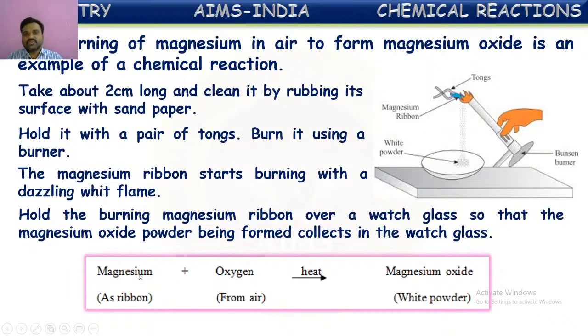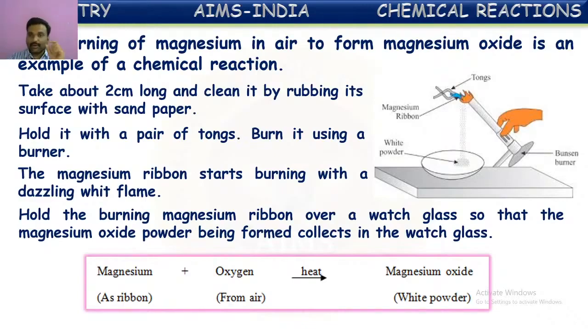First, magnesium is taken and burnt in air, that is, it is allowed to react with the oxygen present in the atmosphere. So magnesium reacts with oxygen and forms magnesium oxide. Initially we had substances like magnesium and oxygen. Finally, after the reaction they formed magnesium oxide, which is a new substance. Hence we can say this is a chemical reaction.